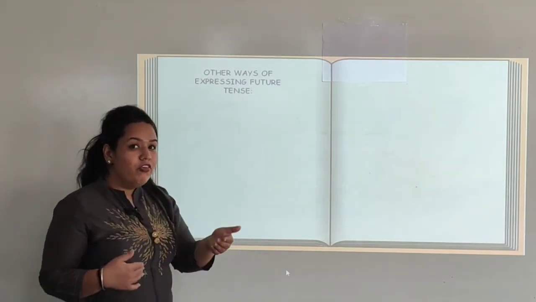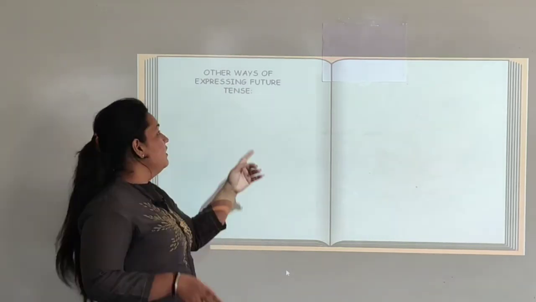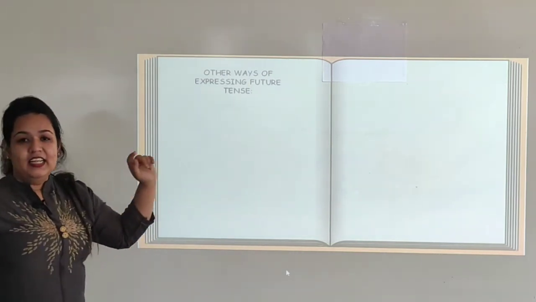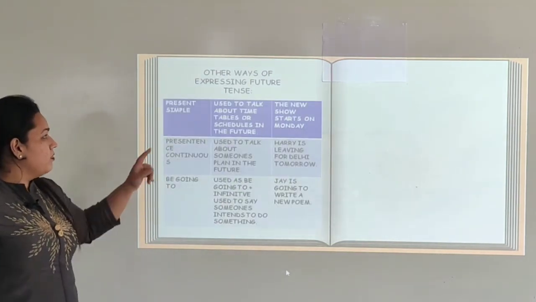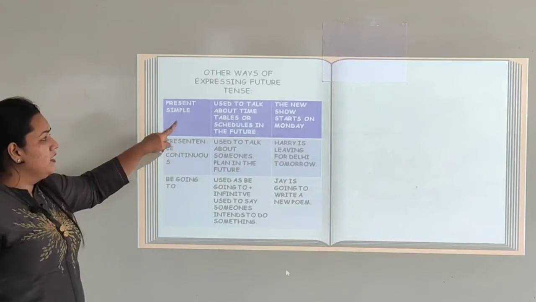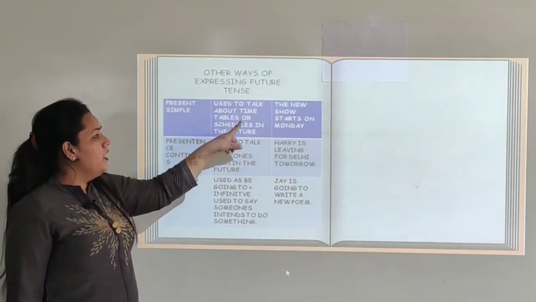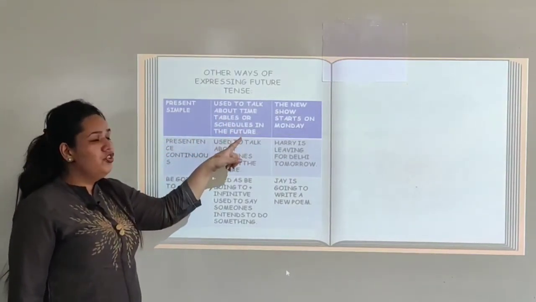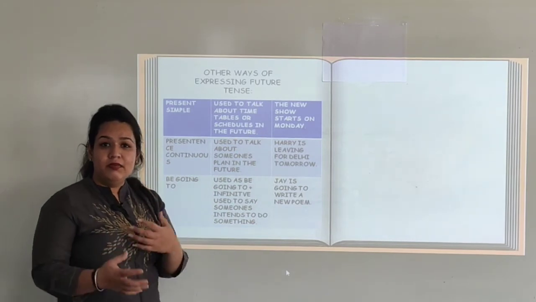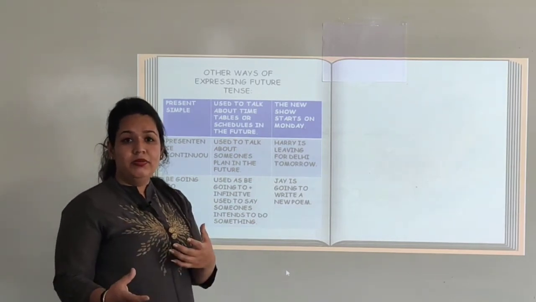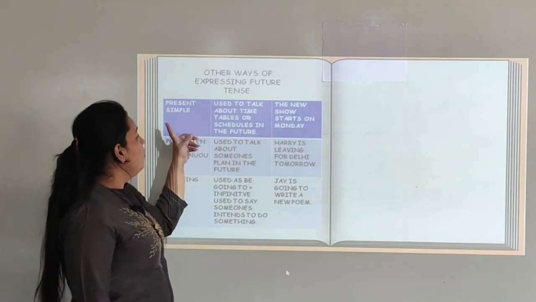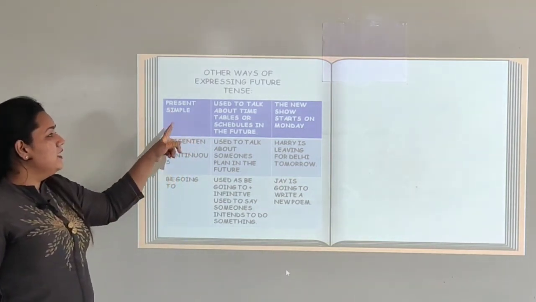Now let's see some more details about this chapter, that is the other ways of expressing future tense. There are some more ways to express the future. Let's see what they are. The present simple tense is used to talk about timetable or schedule in future. That means you have scheduled something, you have decided something that should be done at a particular time, and you will be talking about that in present simple.